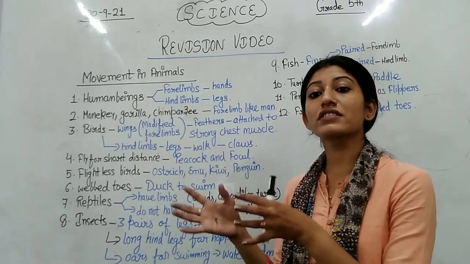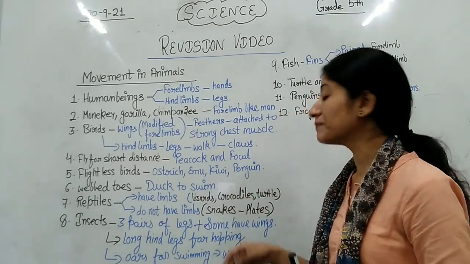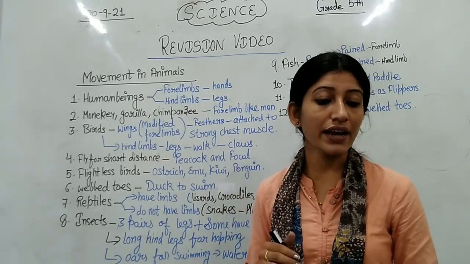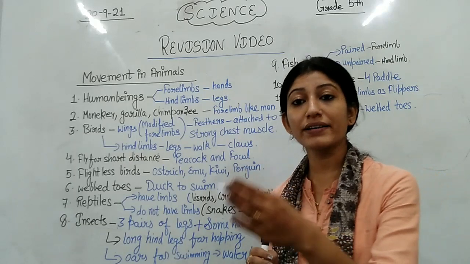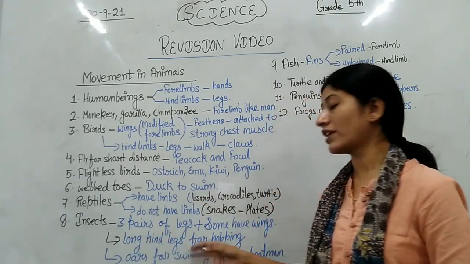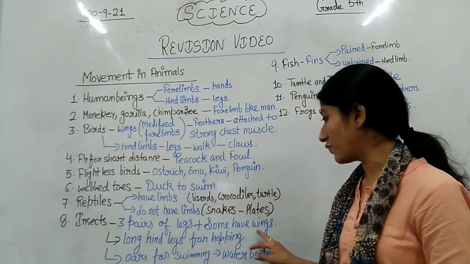Examples are cockroach, ant, and beetles. These are examples of insects which have 3 pairs of legs as well as wings.